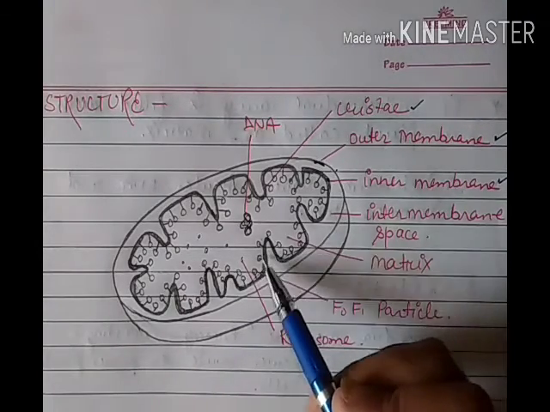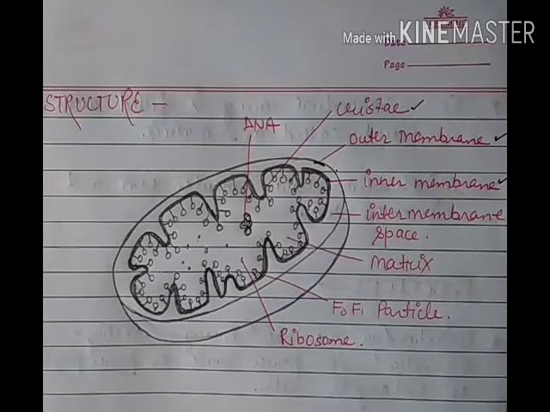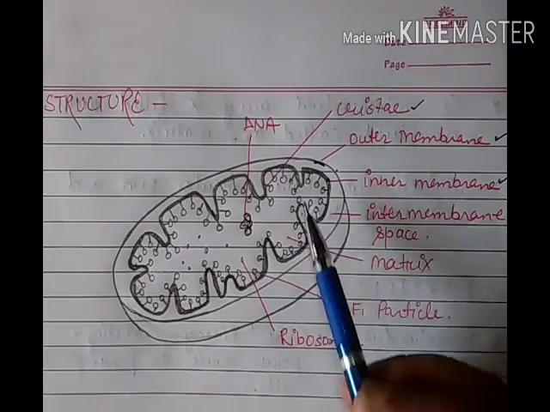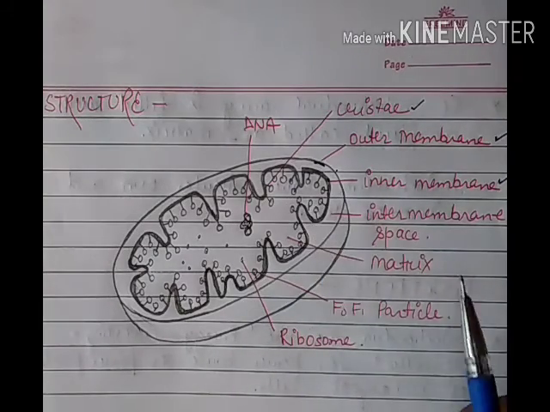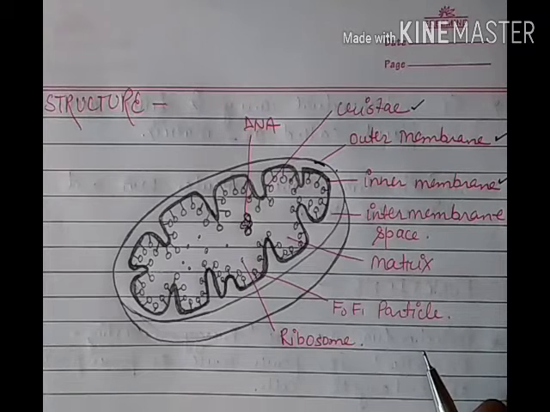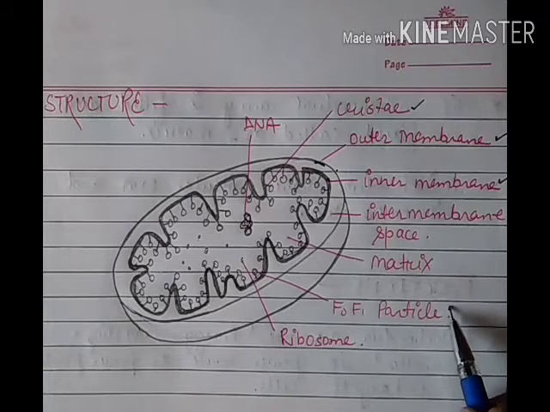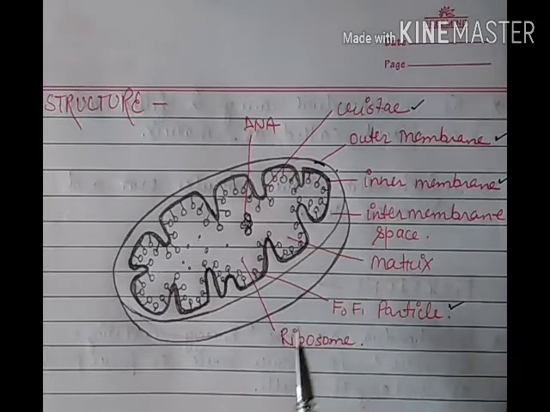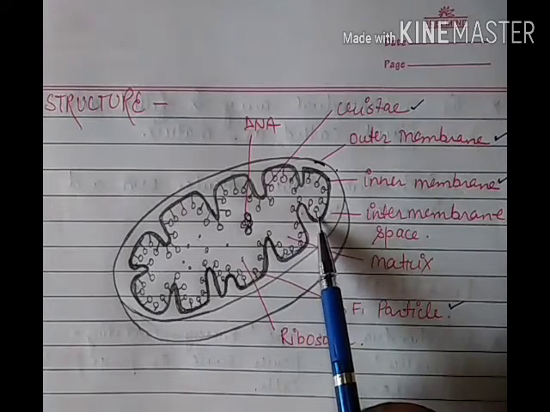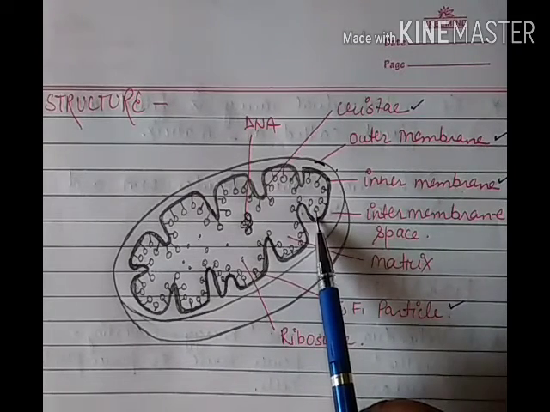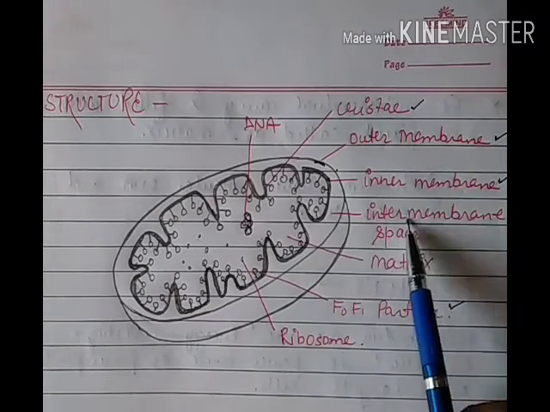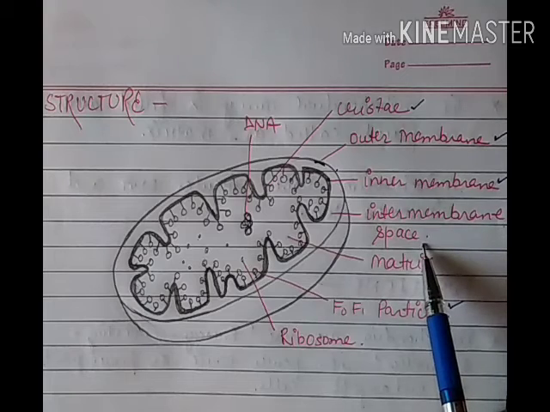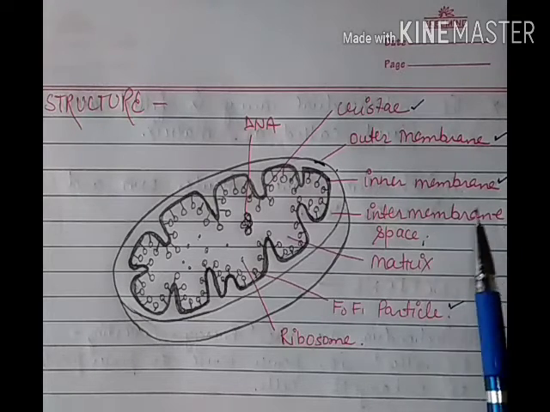The folded part of the inner membrane is called cristae. And on that inner membrane there are very important particles attached, and those particles are known as F0, F1 particles, or they are also called oxysomes. The space between the outer membrane and inner membrane is called the intermembrane space, and it is filled with a fluid.